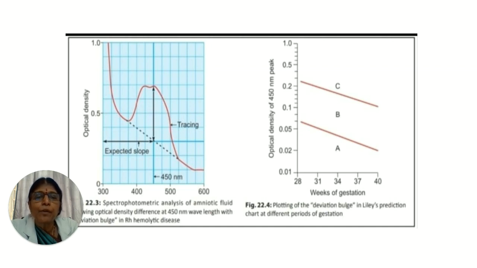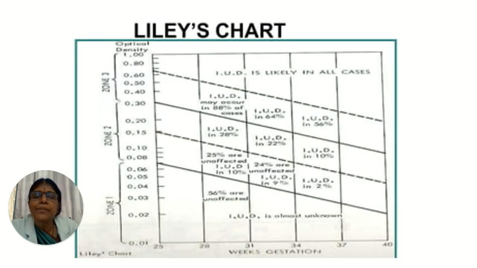Depending on the week of gestation at which this amniocentesis is done, it will fall into one of the zones. Zone A is the safest zone, where about 50 to 56% are unaffected. Zone C is the most dangerous, where if the optical density is falling into zone C, the delivery has to be immediate.